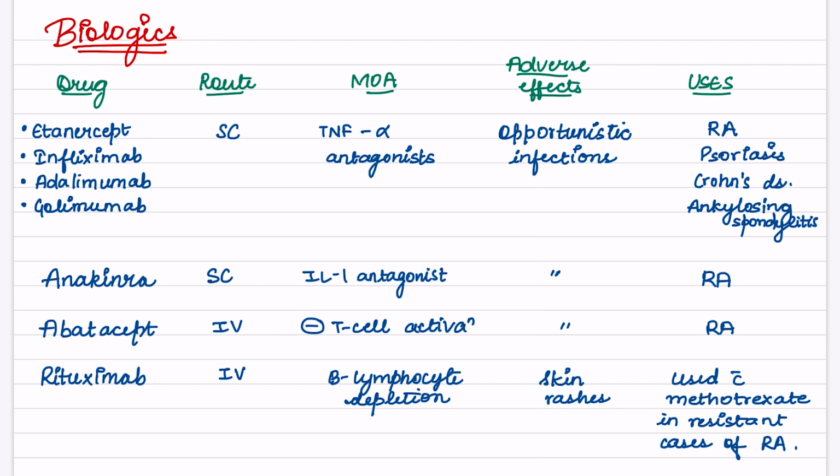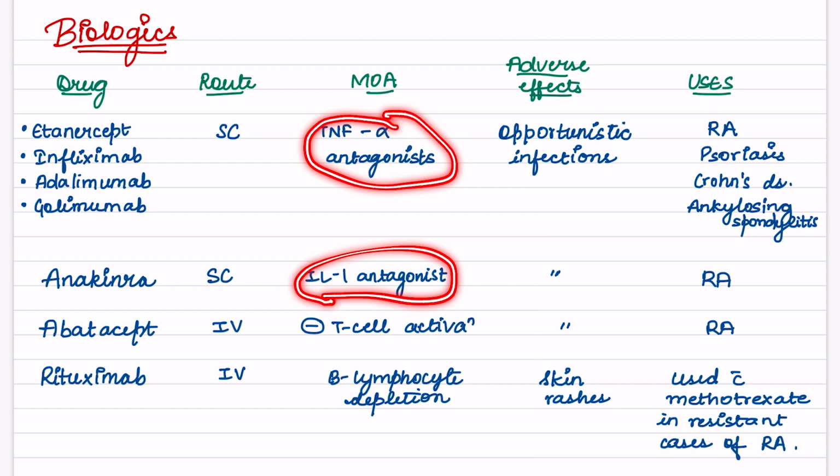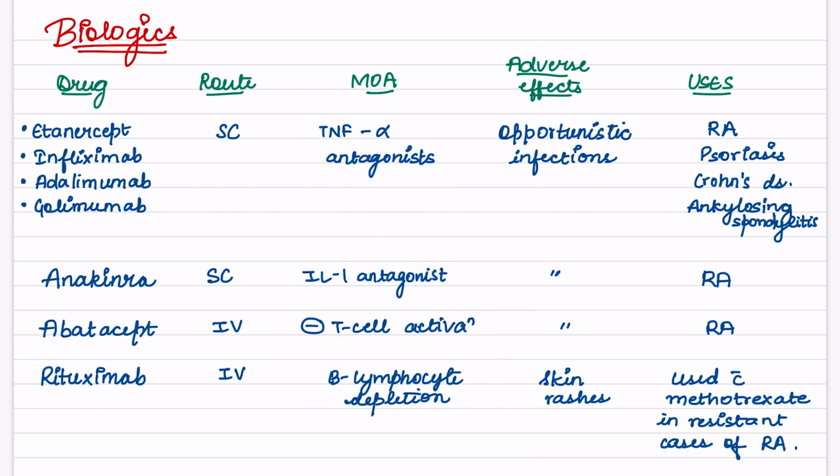We had studied four types of biologics: TNF alpha antagonist, interleukin 1 antagonist, T cell modulating agents and B lymphocyte depleters. We'll study them in detail. In TNF alpha antagonist, we have the drugs etanercept, infliximab, adalimumab, golimumab. Route is subcutaneous. Mechanism of action: TNF alpha antagonist. Adverse effect: they cause opportunistic infections. They are used in rheumatoid arthritis, psoriasis, Crohn's disease, and ankylosing spondylitis.